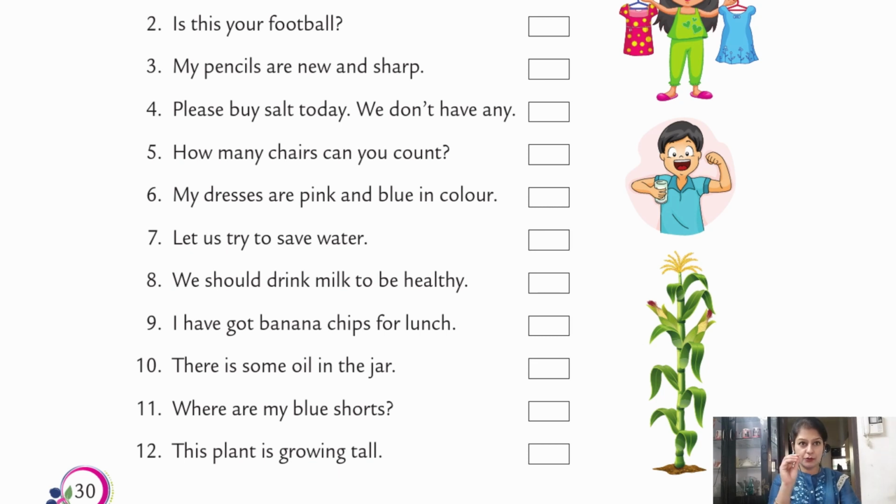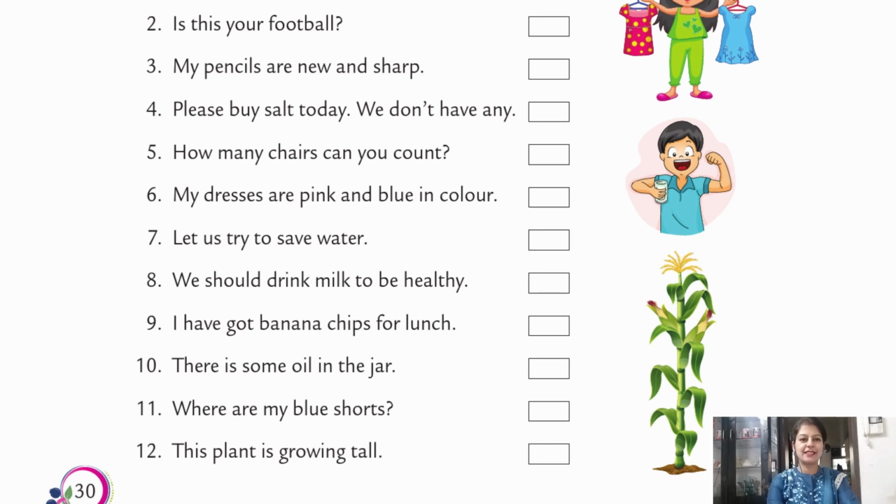It has small granules, so write uncountable, UC. Fifth one, how many chairs can you count? Chairs are countable, so write down C. Sixth, my dresses are pink and blue in color. Can we count dresses? Yes, we can.